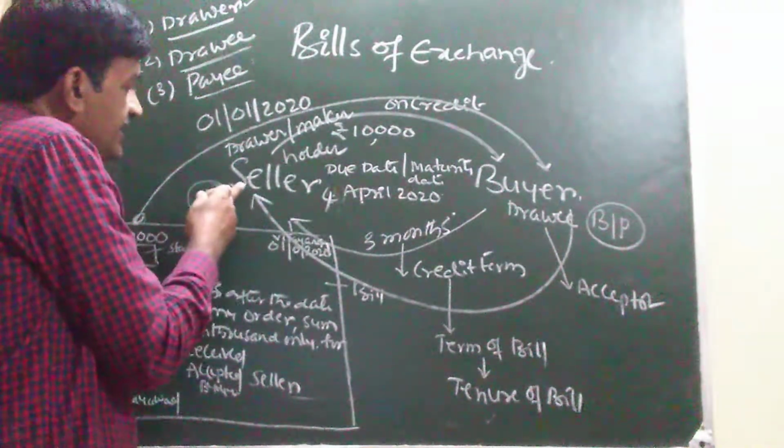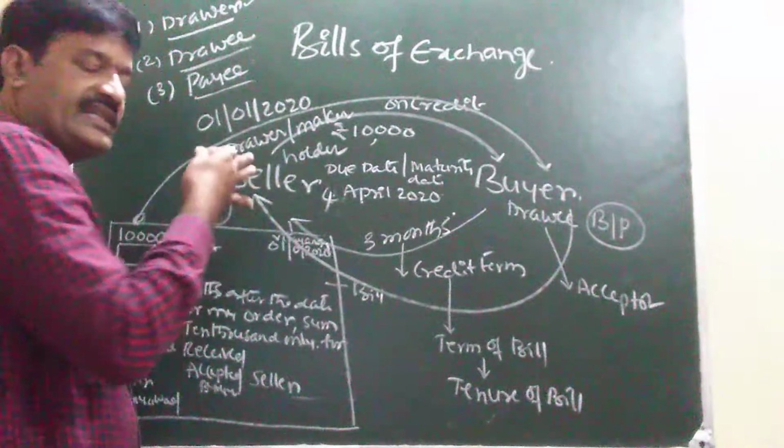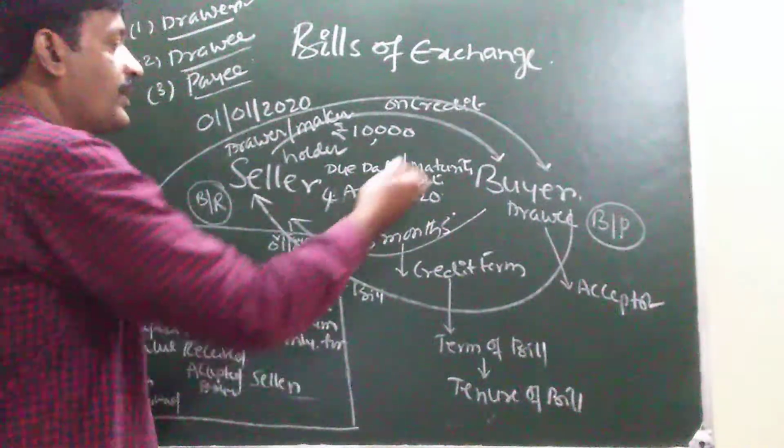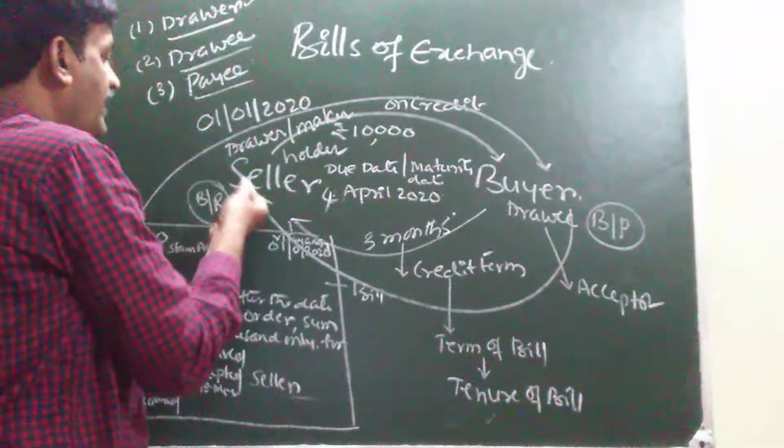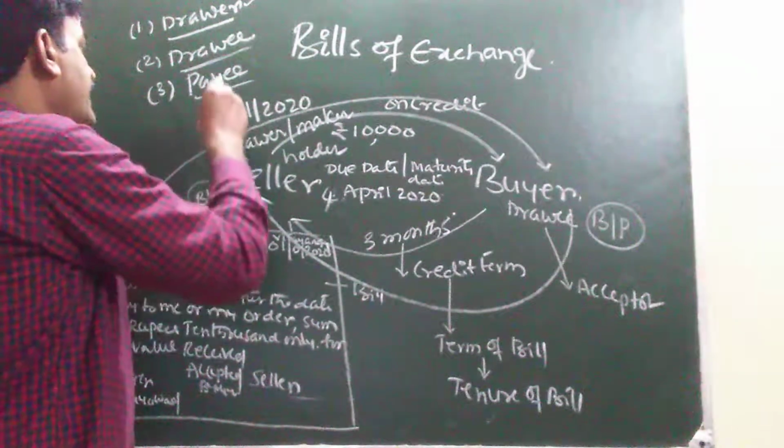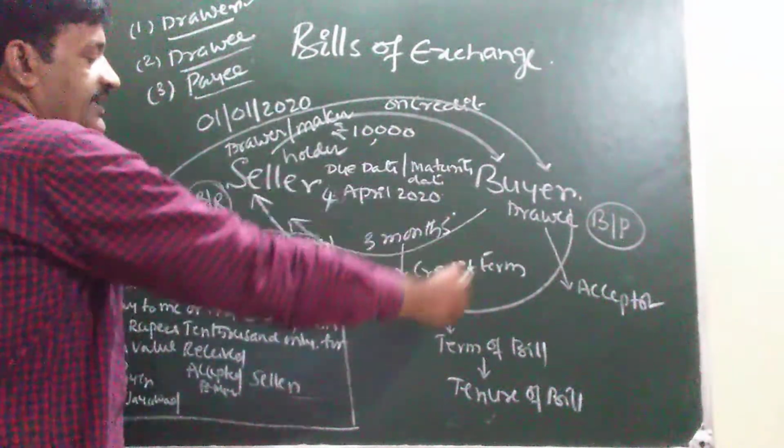On due date, who is receiving in this example? The seller is receiving the payment from where? From the buyer. So he is called the payee of the bill in this example.